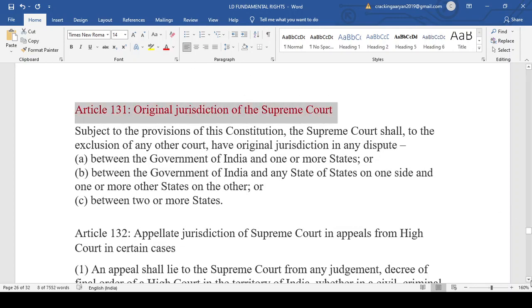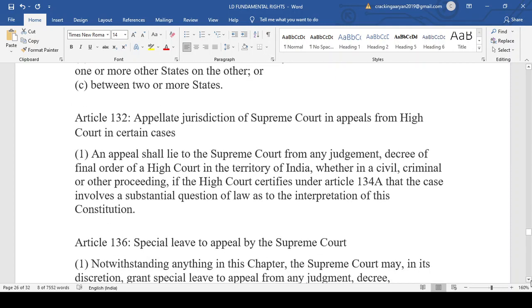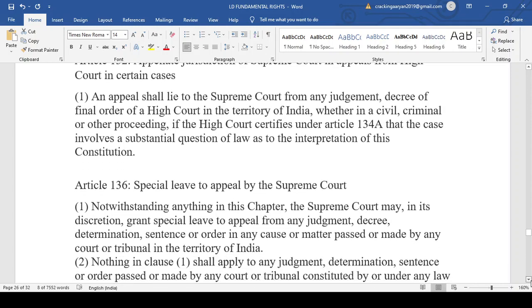Then you have the appellate jurisdiction of the Supreme Court. An appeal lies to the Supreme Court from any judgment, decree or final order of a High Court in the territory of India, whether in a civil, criminal or other proceeding, if the High Court certifies under Article 134A that the case involves a substantial question of law as to the interpretation of the Constitution. So, as the name suggests, an appeal can be made from the High Court to the Supreme Court, but the condition is that the High Court should certify that the matter involves the interpretation of the Constitution.